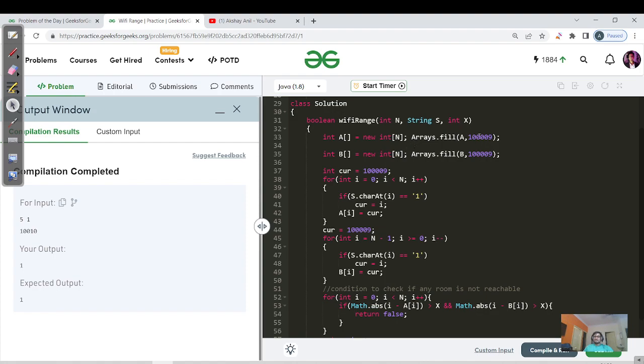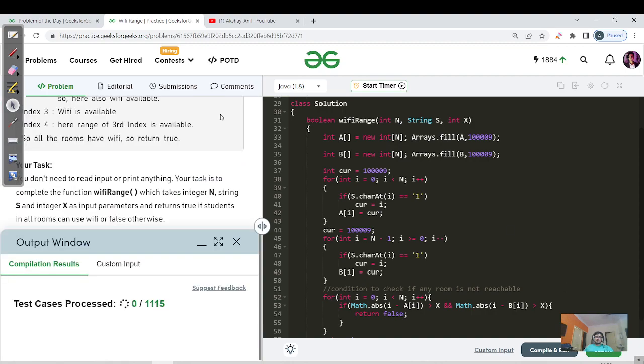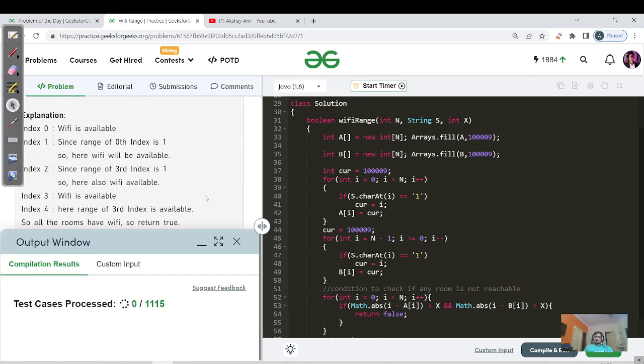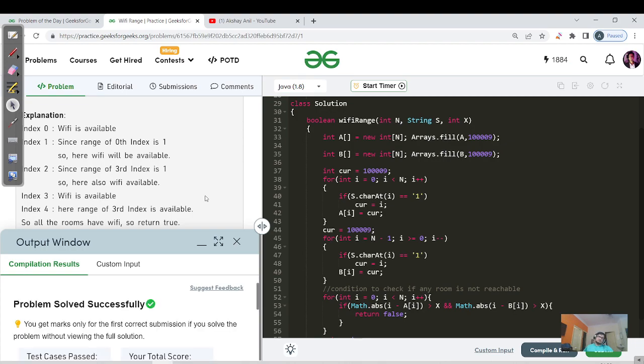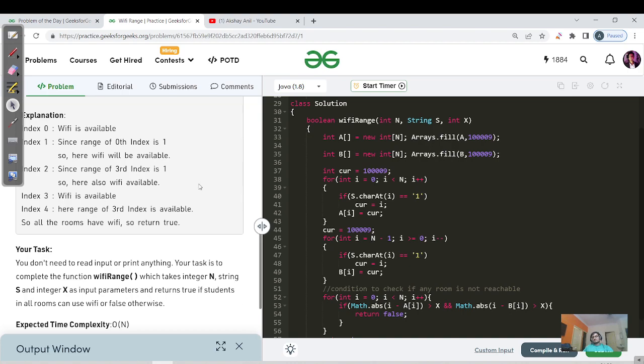We are using a 10 power 9 array. Okay, so we have optimized the solution from n cross x to n, and it will definitely get submitted now. There are no ifs and buts in this solution. Let us wait for some time and we'll verify as well. So that's it. We have solved this question using two approaches. One approach was using n cross x, and now it has been done in O of n.